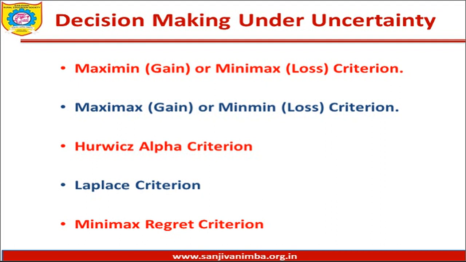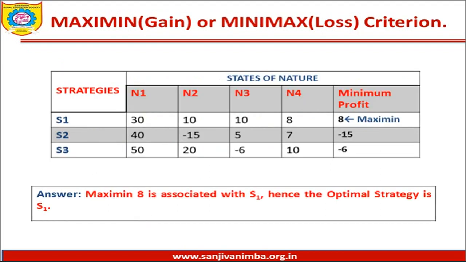Now let us begin with our first technique under decision making under uncertainty: maximin gain or minimax loss criteria. You can see in the problem you have been provided with a profit table pertaining to 3 strategies and 4 nature of outcomes. So friends, maximin means maximum of minimum.